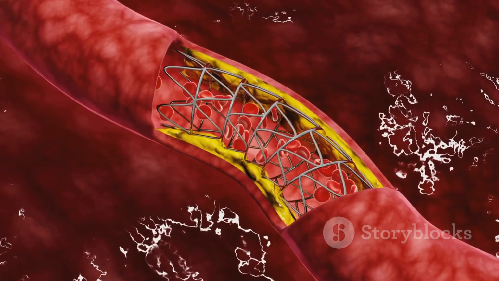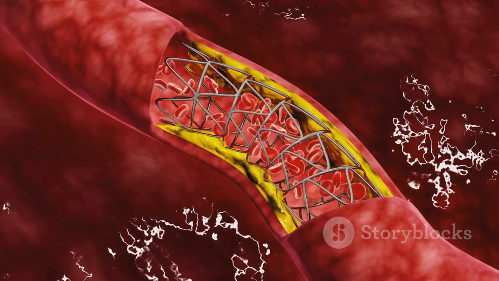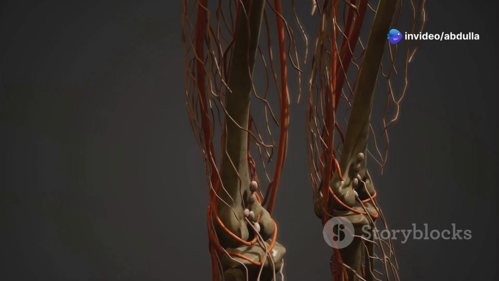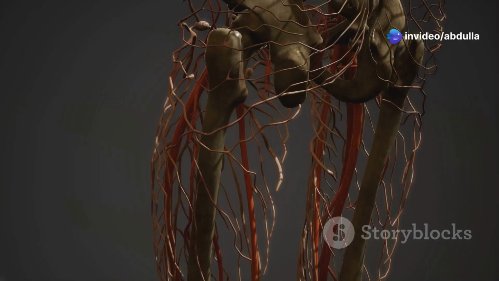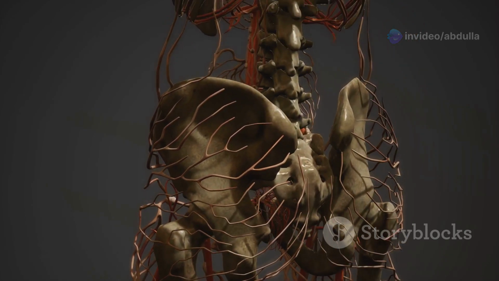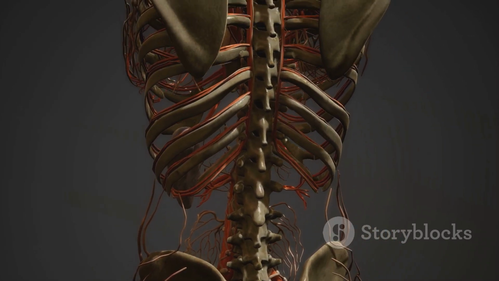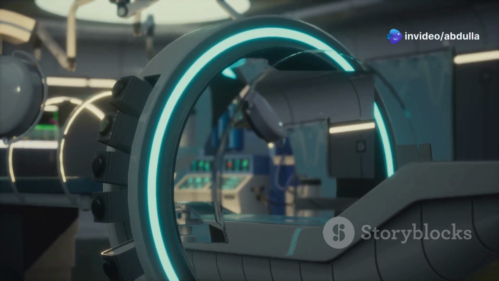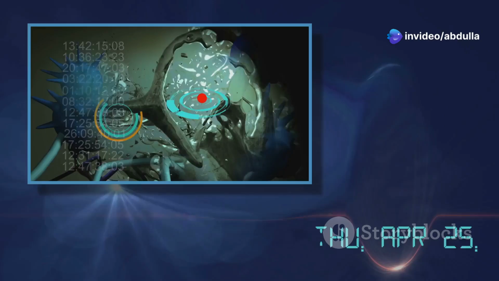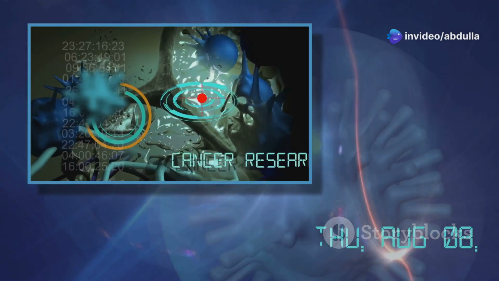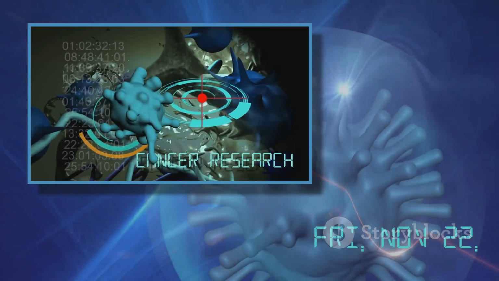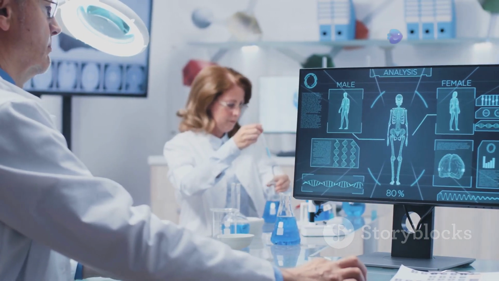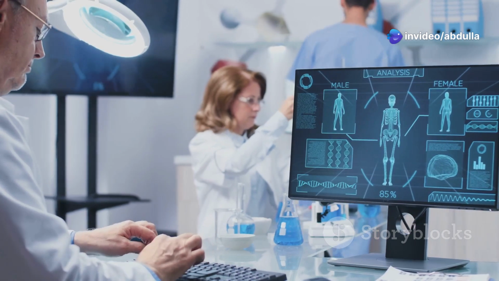Tumor cells release signaling molecules to stimulate new blood vessel growth. These molecules act like beacons, attracting blood vessels to the tumor. These new vessels provide the tumor with essential nutrients and oxygen. This process is crucial for the tumor's continued growth and survival. Angiogenesis is a critical turning point in cancer development. It marks the transition from a dormant state to aggressive growth. Without a blood supply, tumors can only grow to a limited size. They remain small and less harmful. Targeting angiogenesis is a promising strategy for cancer treatment. By cutting off the blood supply, we can starve the tumor and inhibit its growth.